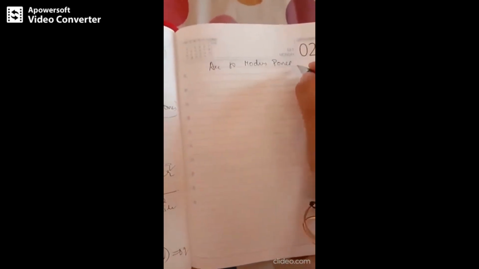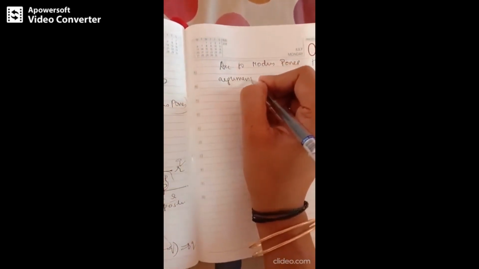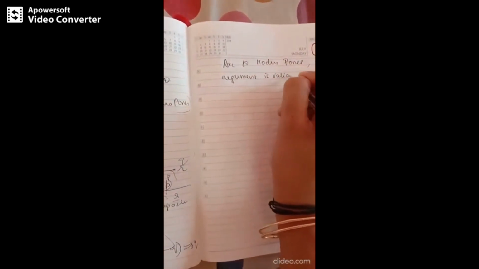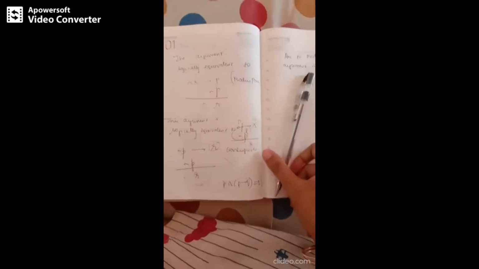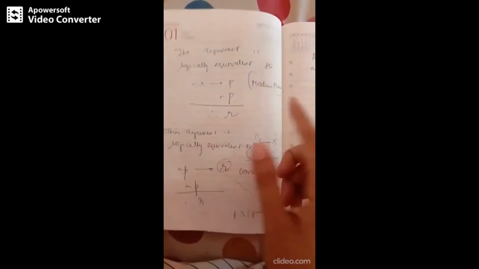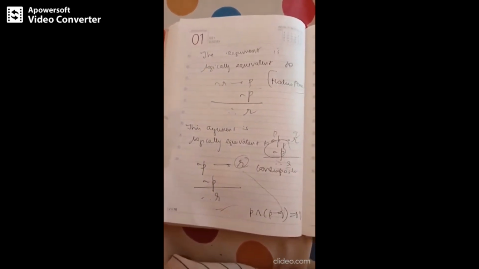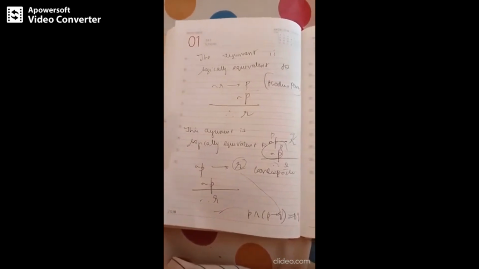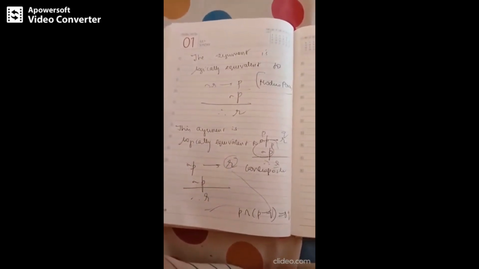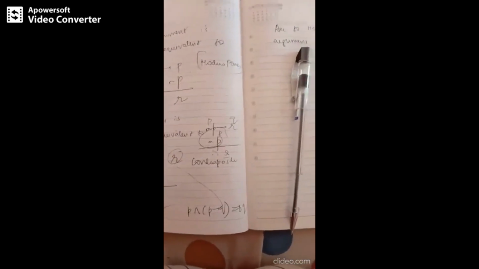So by modus ponens, the argument is valid. So this is how you need to write. So each step, whenever you simplify, please mention the rule name. Is it clear? So now next we shall move to another problem.